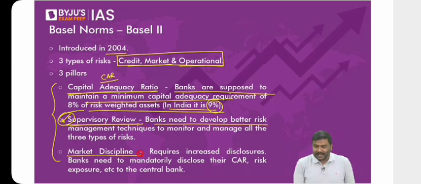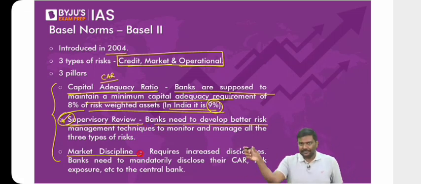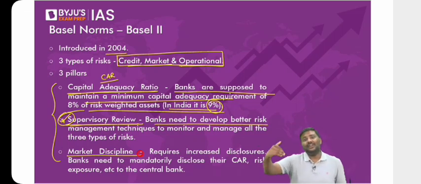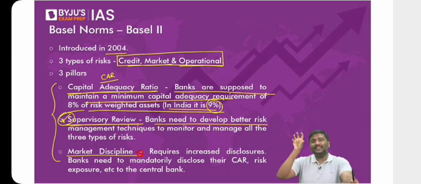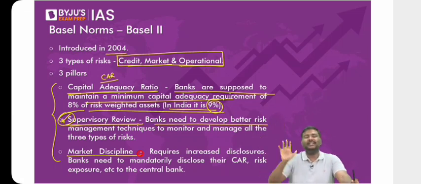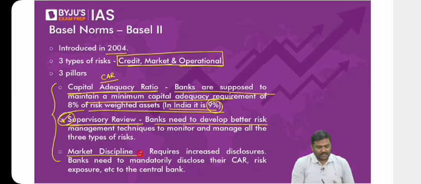Third one is market discipline. What do you mean by market discipline? Whatever the banks are doing, let's say issuing AT1 bonds, or issuing shares in the market, they will have to keep RBI informed. That is, all the banks will have to provide the relevant information to the central banker or the regulator as to what they're doing under the Basel guidelines. Okay, so this is called market discipline.